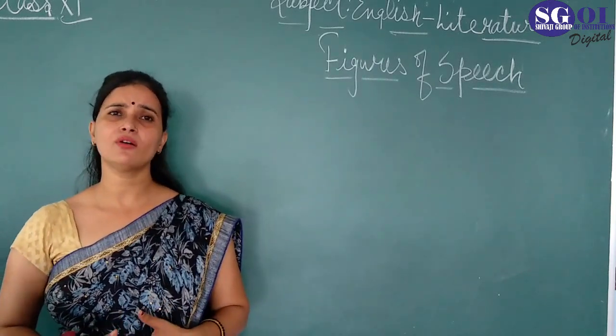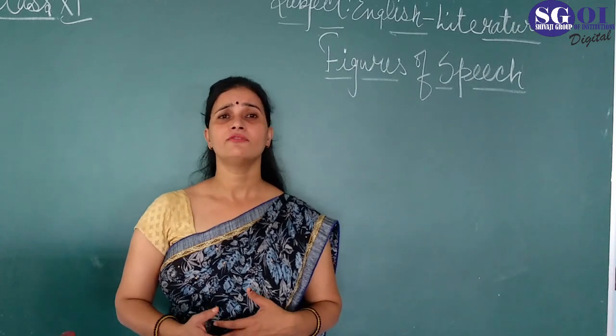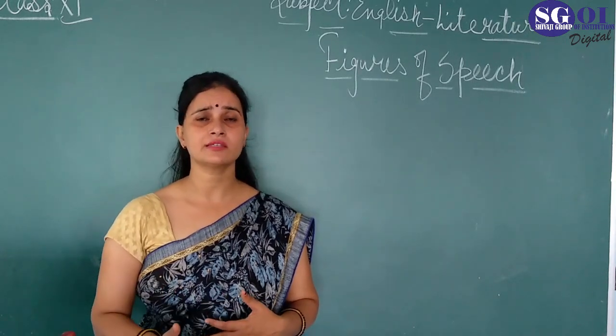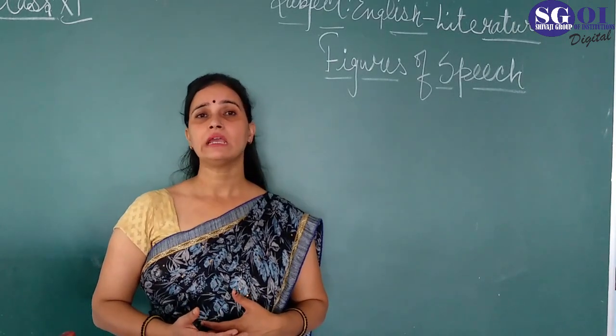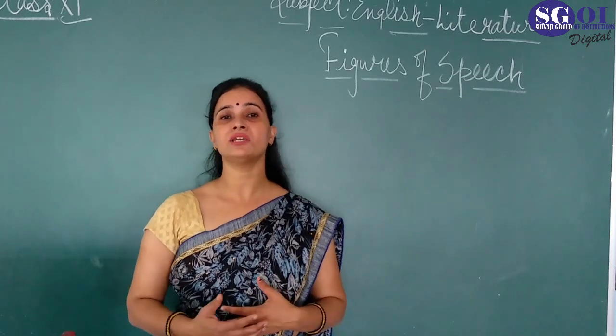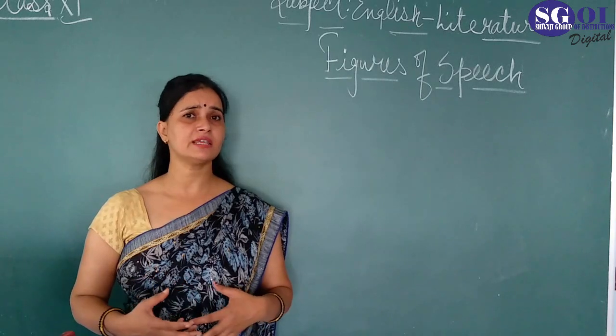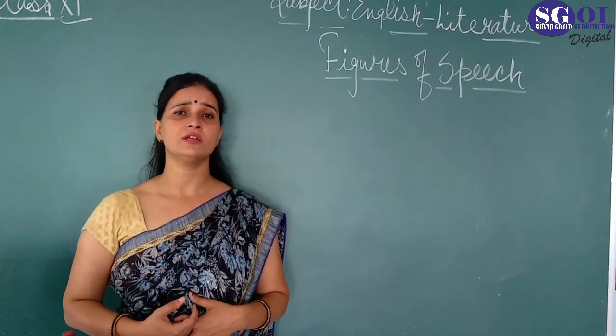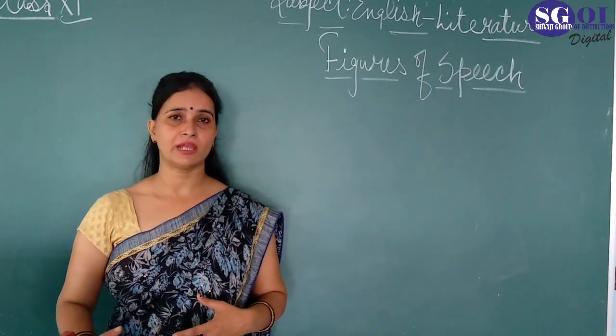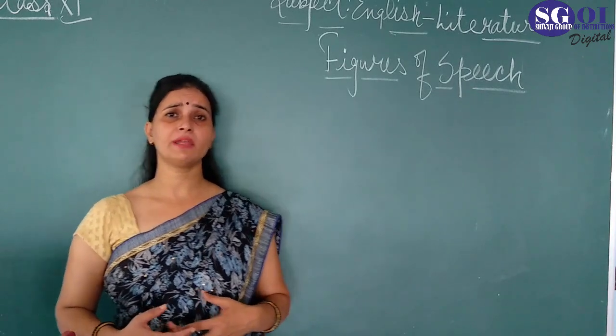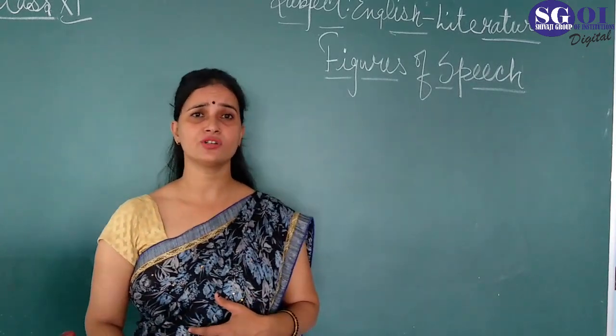And we can also say that figures of speech enhance the beauty of the poetry. It creates something new to the beauty of the poetry. We can say figures of speech are like ornament, and ornament is called in Hindi abhushan.